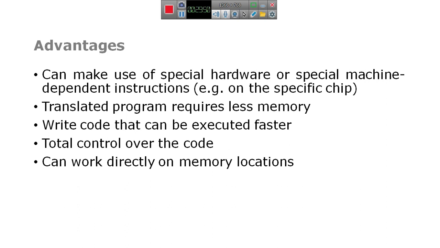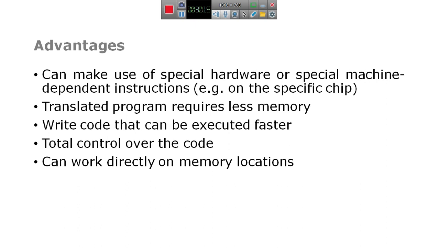It can make use of special hardware or special machine dependent instructions, examples on the specific chip. Translated program requires less memory.